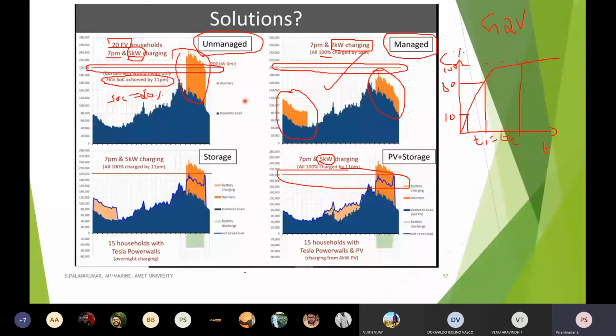So even if I am provided with a 5 kilowatt charging, that should be compatible. Only the time may be extended. If I'm doing 2 kilowatt, little more extended. If I'm charging the same vehicle with 6, 7 kilowatt or 10 kilowatt, time should be reduced. So that should have some compatibility. That is why we are doing it.